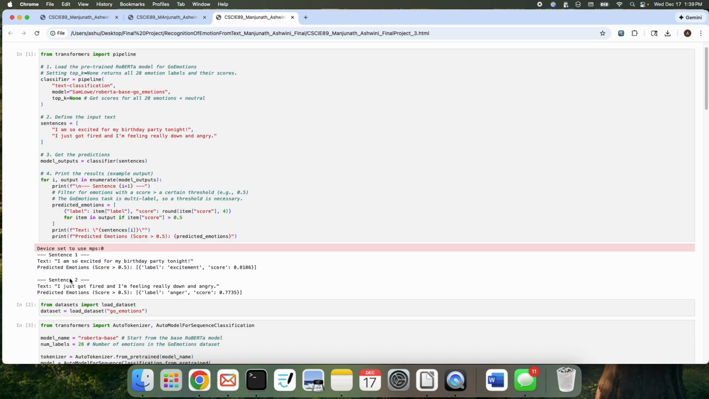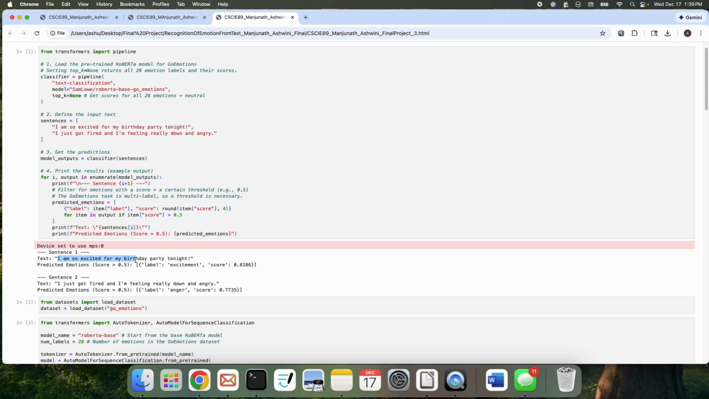As we can see here, the text says, "I'm so excited for my birthday party tonight," and we got the predicted emotion, the score. If it is greater than 0.5, the label was excitement, the score being 80.819. So that's the right prediction.